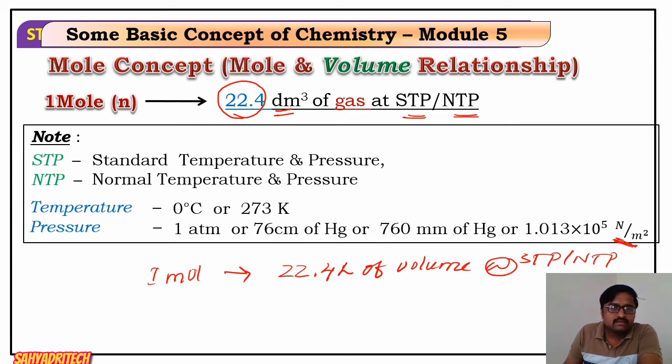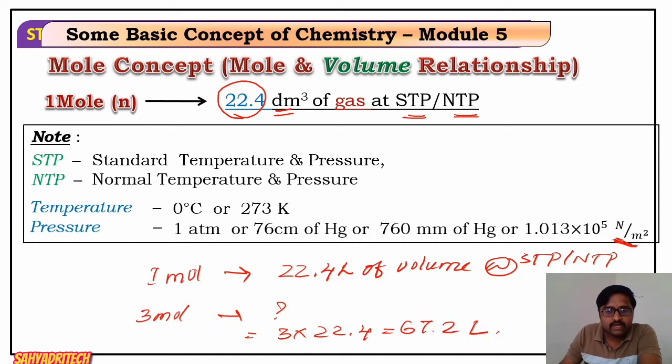Say, for example, 3 moles. 3 moles means how much in terms of volume? So we just do 3 into 22.4, which is 67.2 liter. So what we have done here is that the number of moles is converted into liters, that is volume. Similarly, we can convert volume back to number of moles.